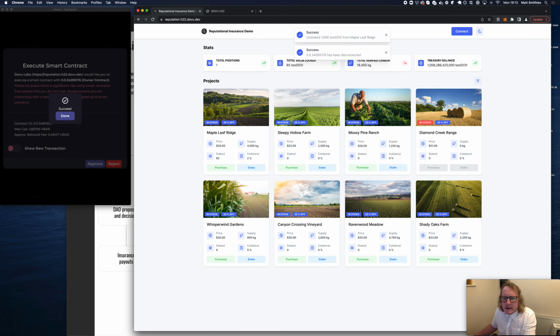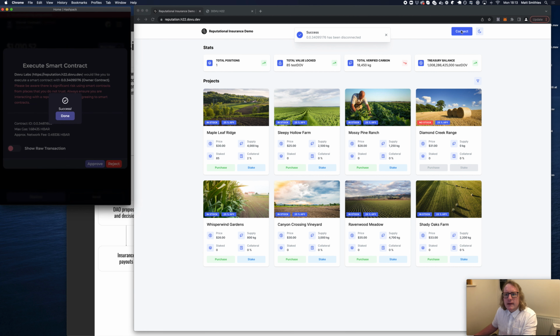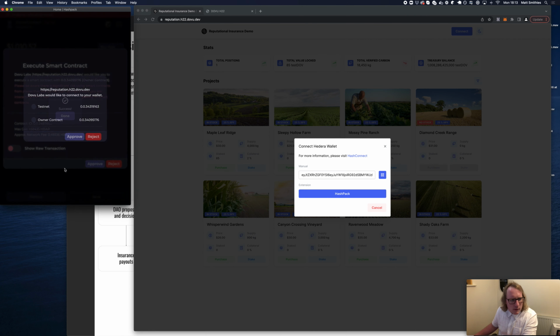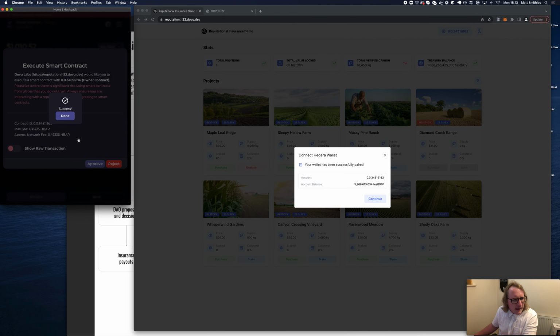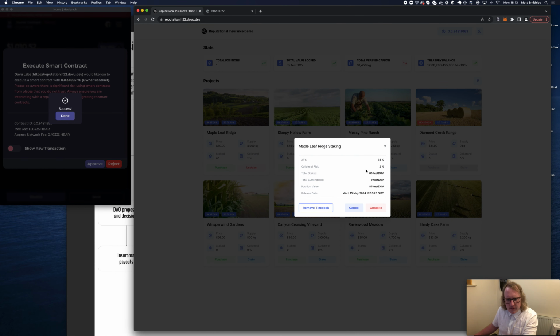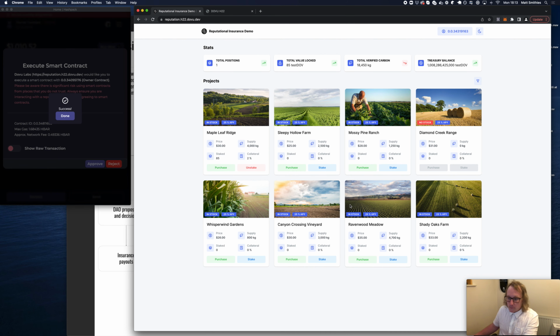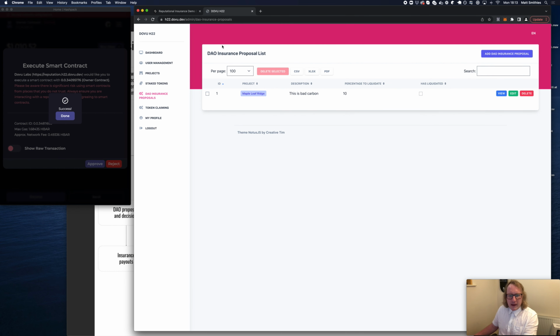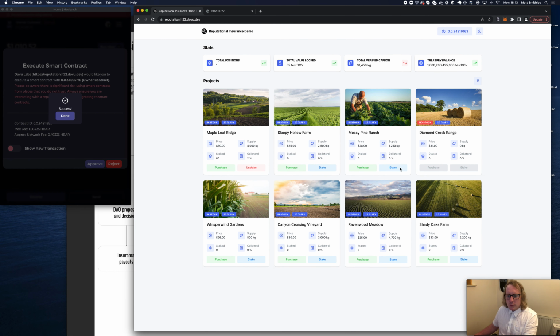And if I logged in as the other user, I'll do that now. So if I disconnect and I connect once more with the testnet account, I will just show you that here, unstake, this is my value now after the unstaking process. Okay, cool. So you have that system. You can have a look at anything. You can see all these numbers change, which is exciting.